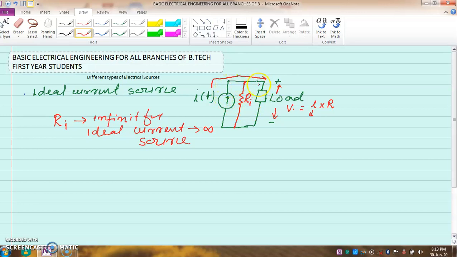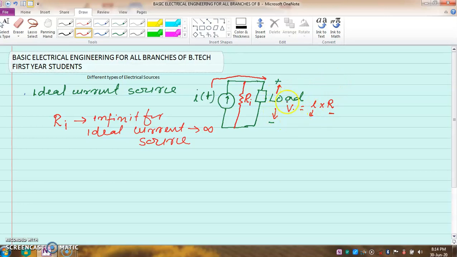The majority of current is utilized through the load. If this value were small, then some current would go. So in an ideal current source, whatever current is generated goes through the load, and by changing the resistance of the load, we can change the voltage across the load.